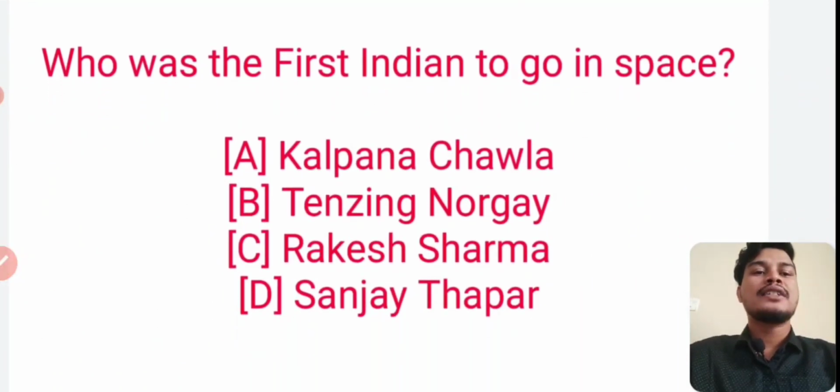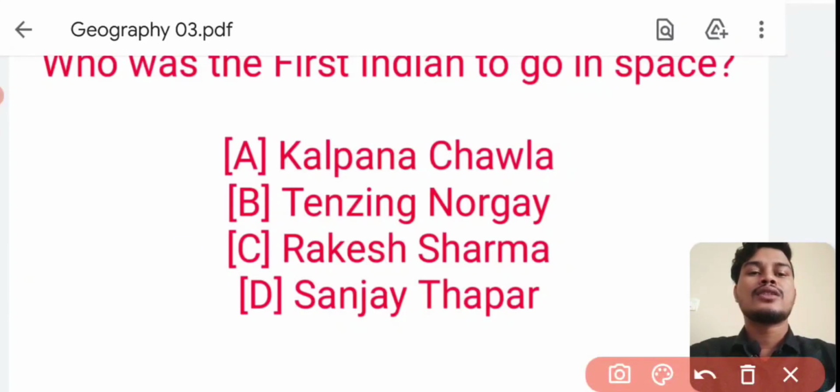Who was the first Indian to go in space? Answer is Rakesh Sharma. Option number C. Rakesh Sharma is the first Indian to go to space.